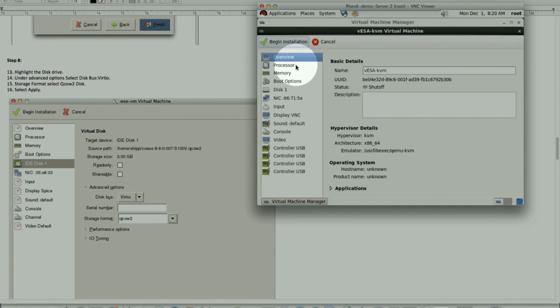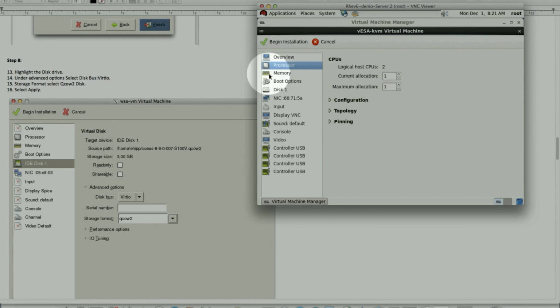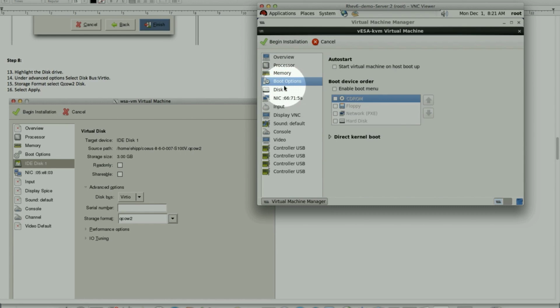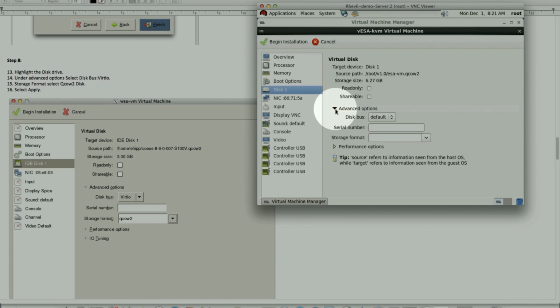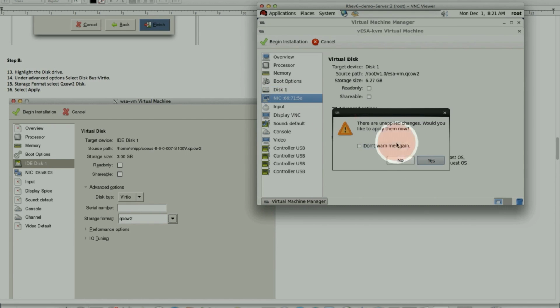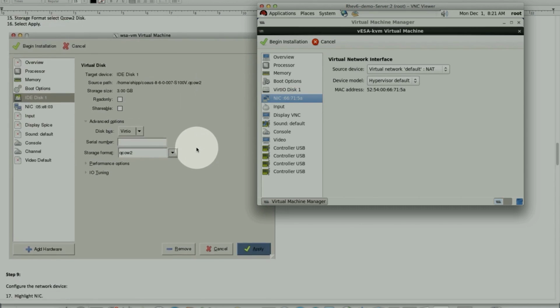If you look from the top, overview, processor, we just have one that is required. Memory is good. Boot option, leave it at default. When we come to the disk, expand the advanced option. We're going to pick VirtIO and the storage. If you look at it here, the VirtIO and then the storage format is different. Let's go apply it, and then go to the NIC card.